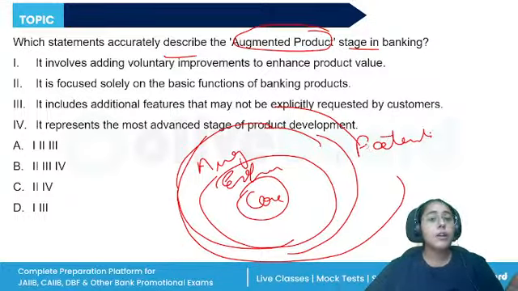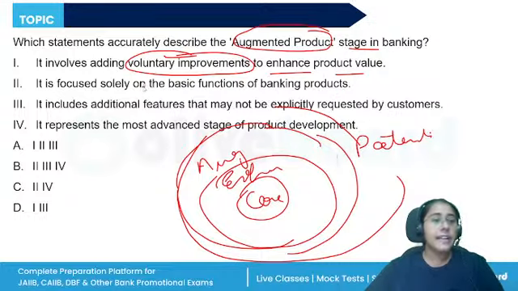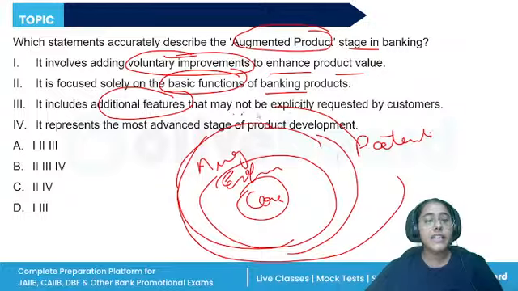When we are talking about augmented product, which of the following statements are correct? It involves voluntary improvements to enhance the product value. It is focused solely on the basic functions of banking products. It includes additional features that may not be explicitly requested by the customers. It represents the most advanced stage.